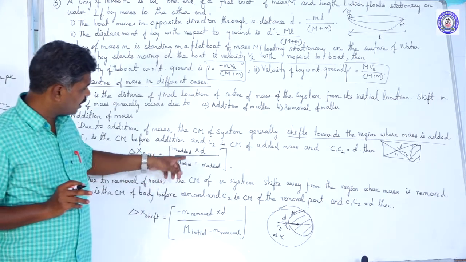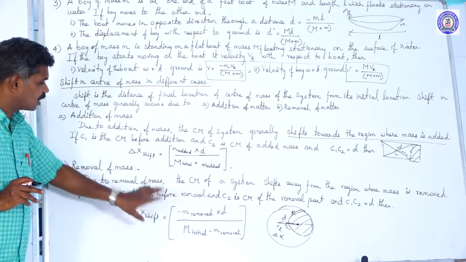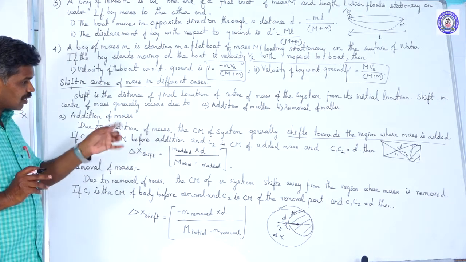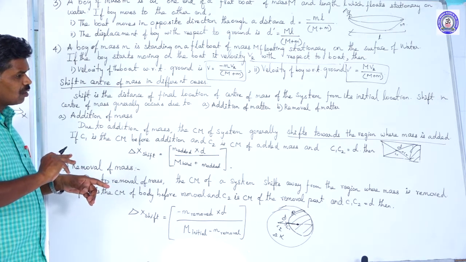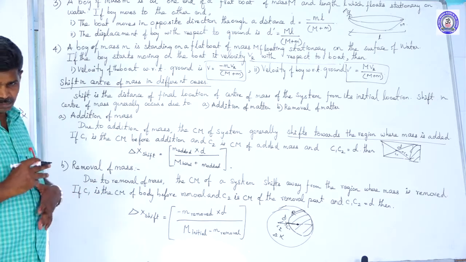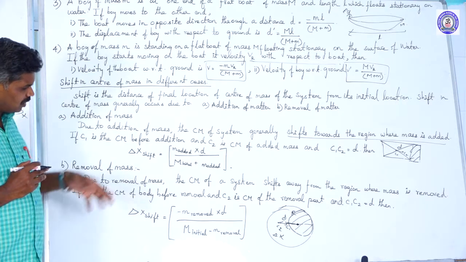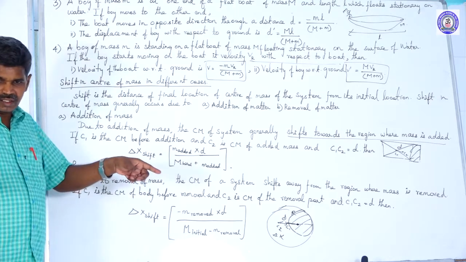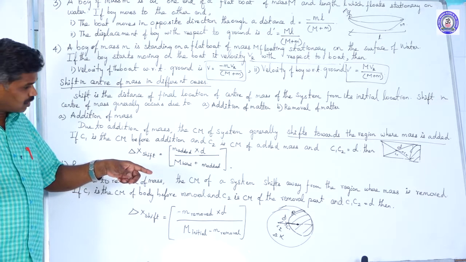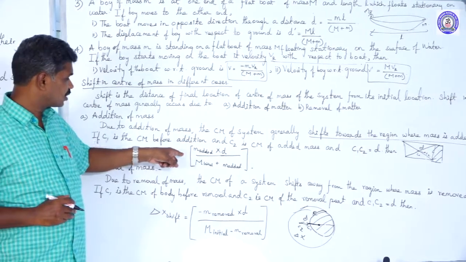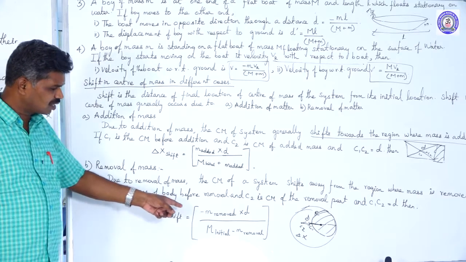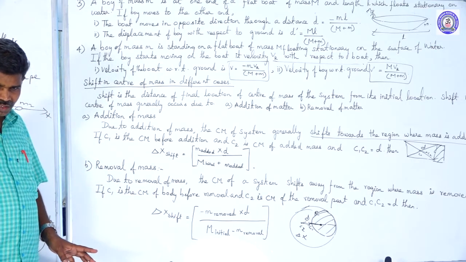We have a comparison between the addition of mass and the removal of mass. If mass is added, the center of mass shifts towards the region where we added. In the removal of mass, the center of mass shifts to the opposite side of where we remove. That's why for adding, the shifting value is positive, and for removing, the shifting value is negative.